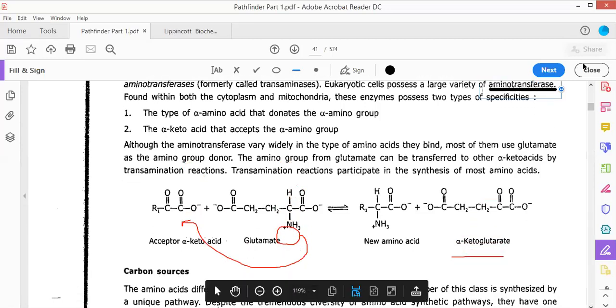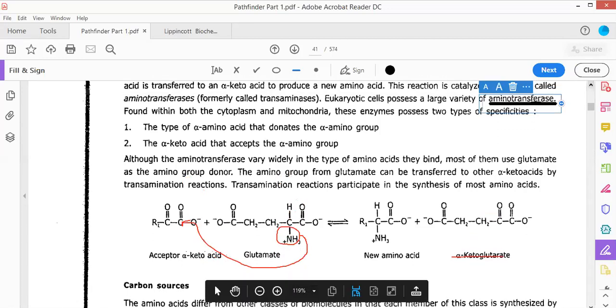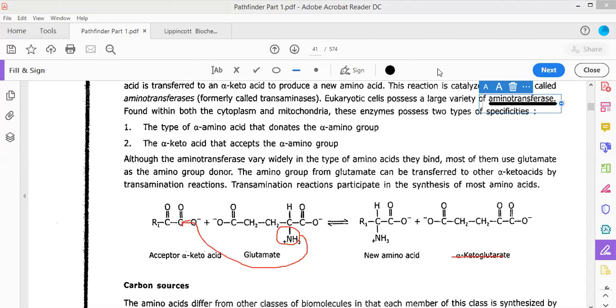See, this is how this is happening. The groups are being transferred. The name of the enzyme will be glutamate alpha ketoglutarate transaminase. Okay, I would be repeating that particular diagram, no problem.